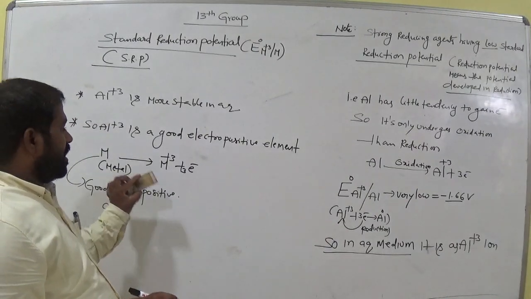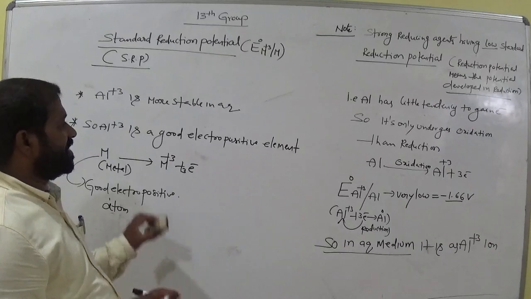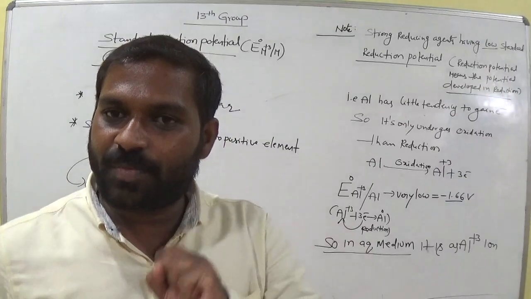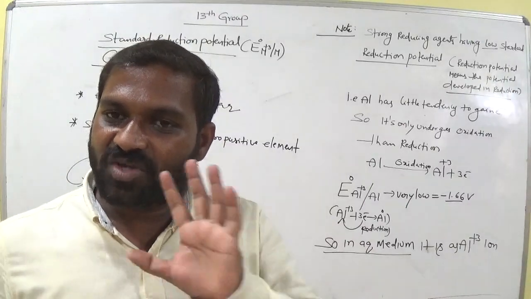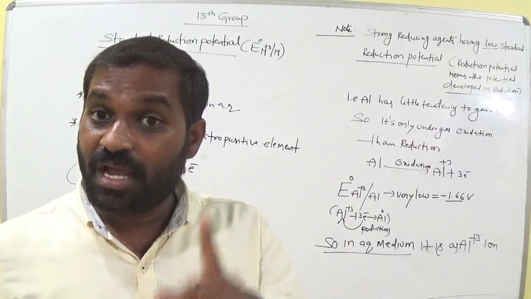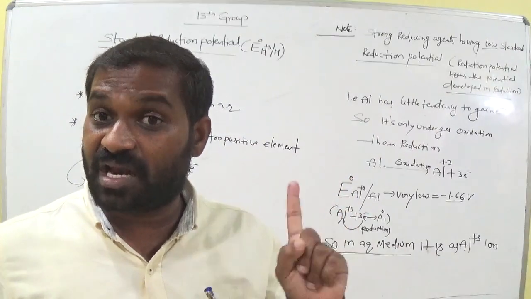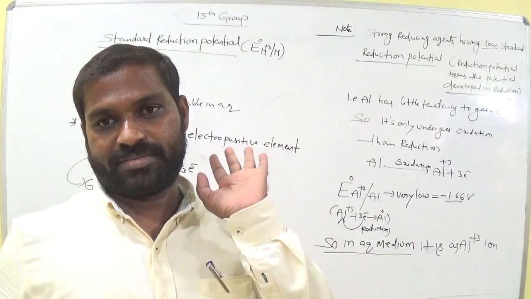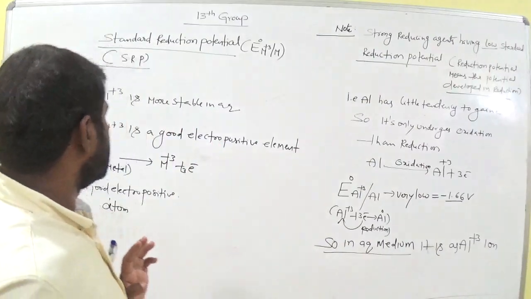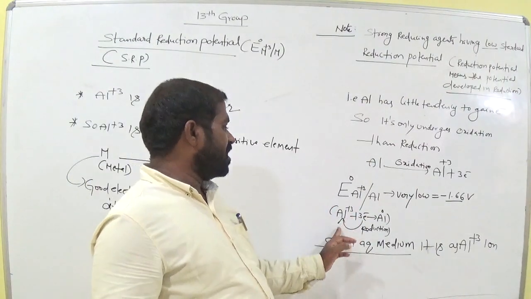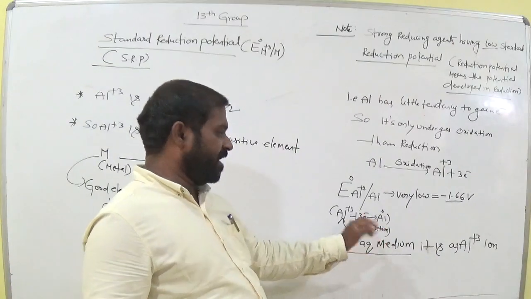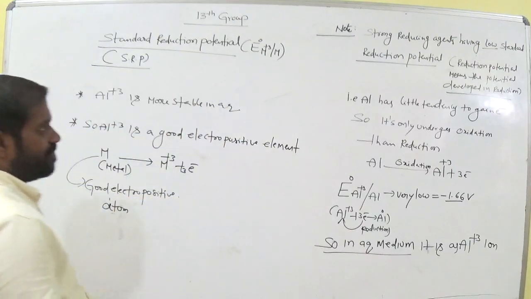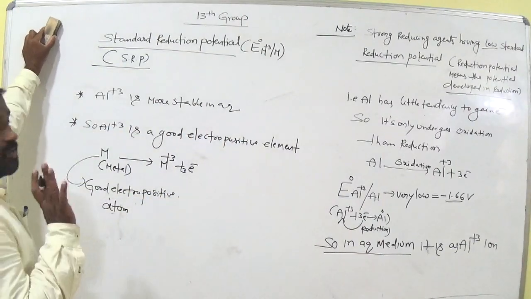So aluminum is more electropositive and it is a strong reducing agent. Its reduction potential values are very, very low. Why? Because reduction potential means if it gains the electron, that is called reduction, and that potential is called reduction potential. But aluminum is unable to gain electrons, it is always ready to lose electrons. So its reduction potential value is very, very less. Is it clear? Very, very important topic.